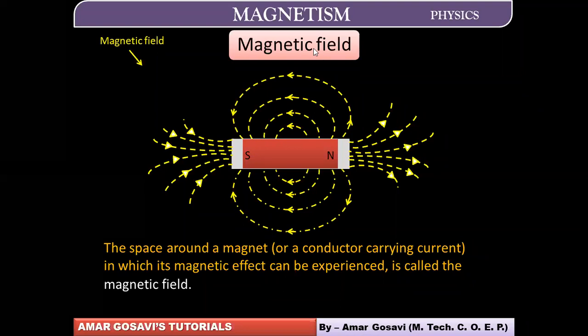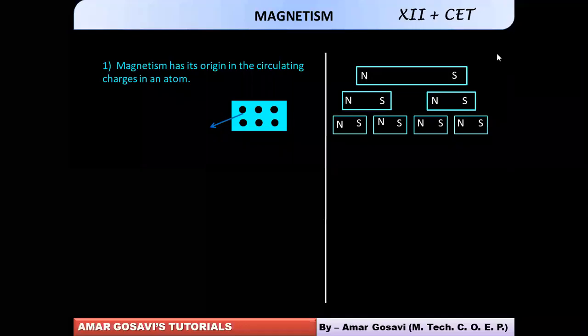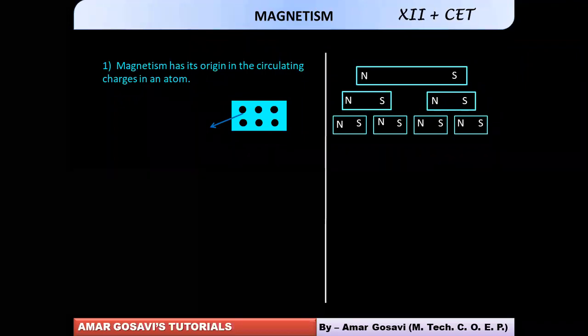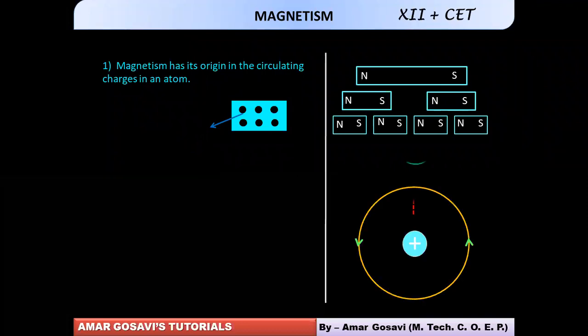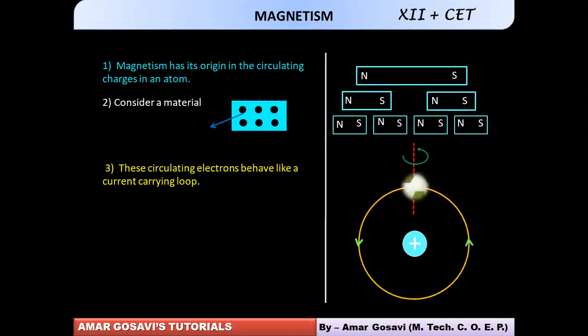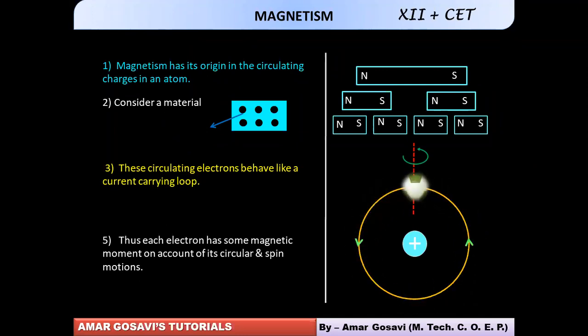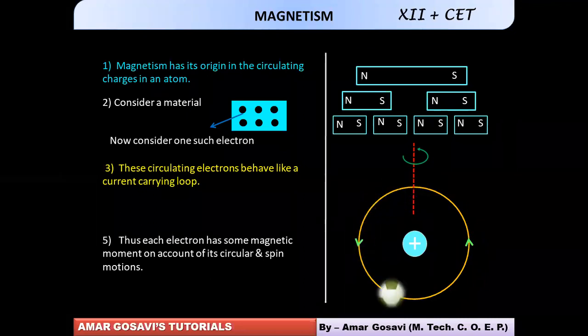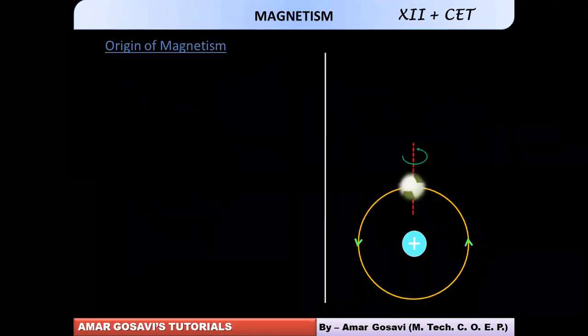So let's have a quick recall of what we have understood regarding the origin of magnetism. Magnetism has its origin in circulating charges in atoms. They perform two types of motion, as I have said earlier: orbital motion as well as spin motion. These circulating electrons behave like a current-carrying loop. Each electron will have some magnetic moment on account of its circular as well as spin motion.